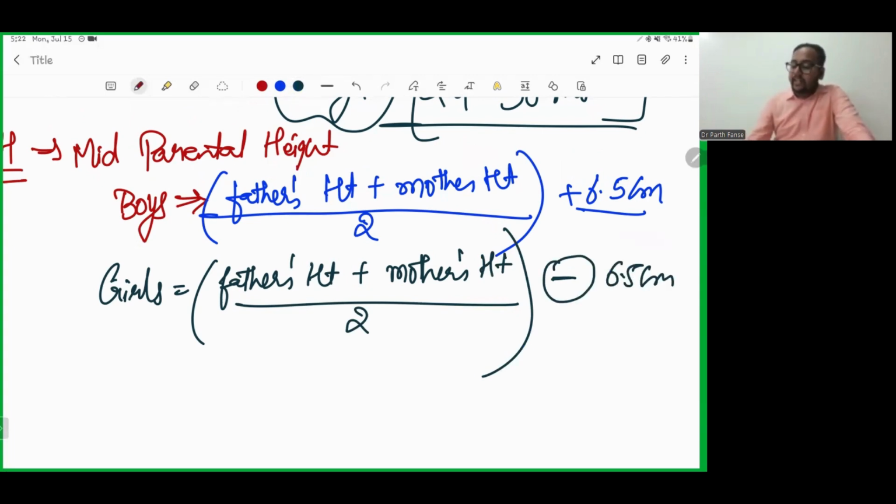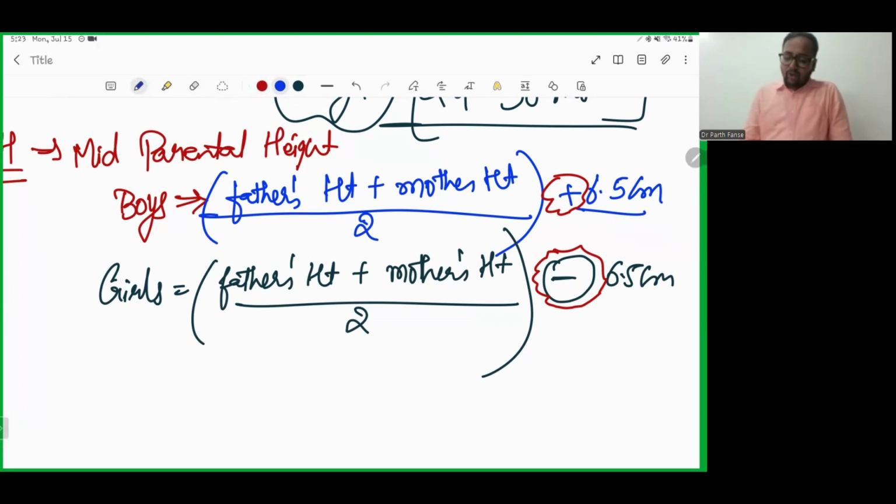I'm encircling this difference between MPH in boys and girls. Please don't make a mistake. Whenever it is written a male child, you have to do plus 6.5, and whenever girls or a female child is mentioned, you have to do minus 6.5 from the value of father's height plus mother's height by 2. Okay.